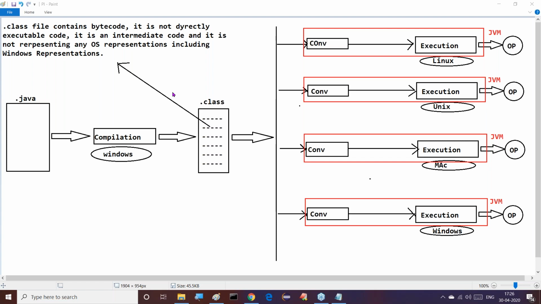First one is translation. Second one is execution. Conversion and execution. Simply, translating our program from bytecode to native code. After converting it to the local operating system representations, we can say it's native code. So translating bytecode to native code is one responsibility. Executing that native code is another responsibility.